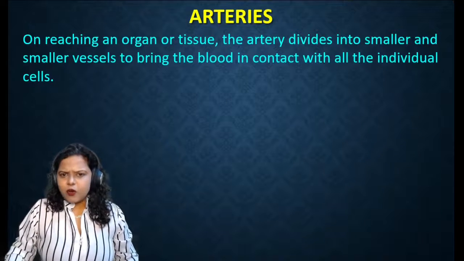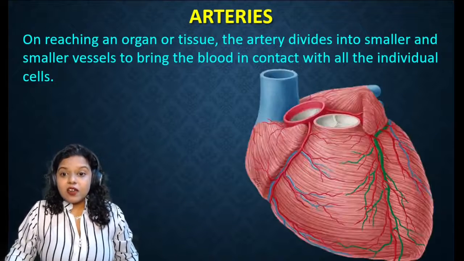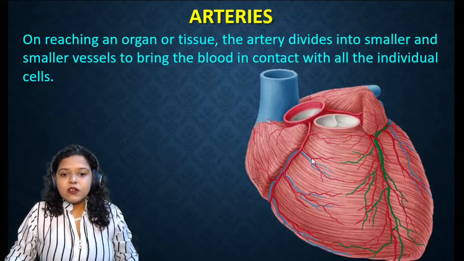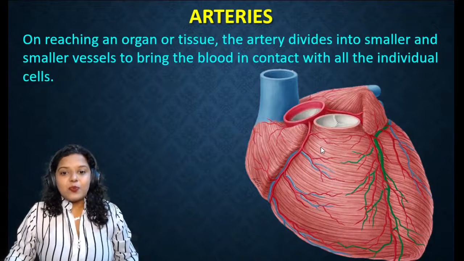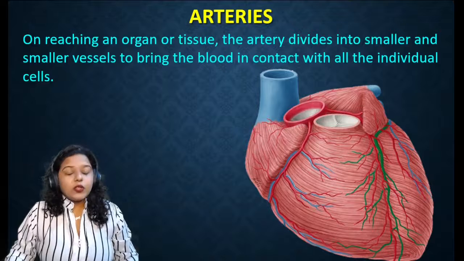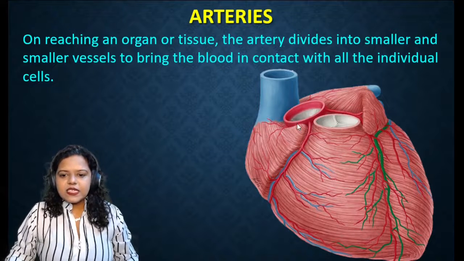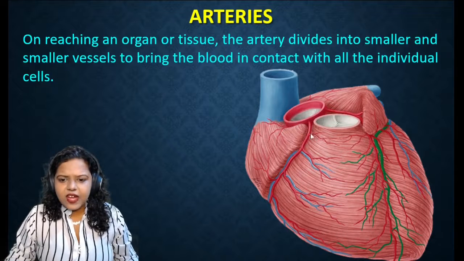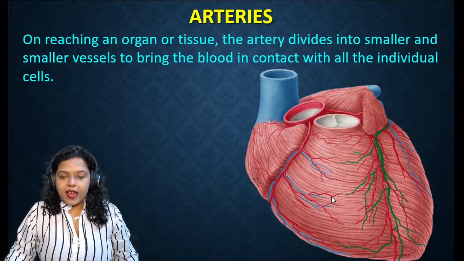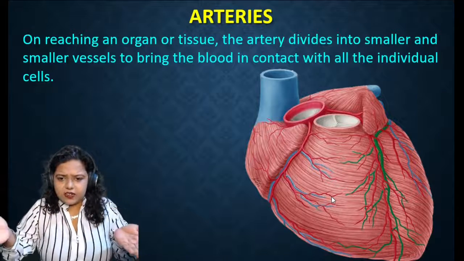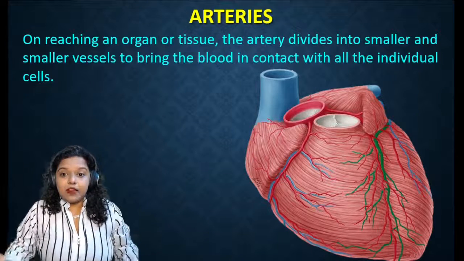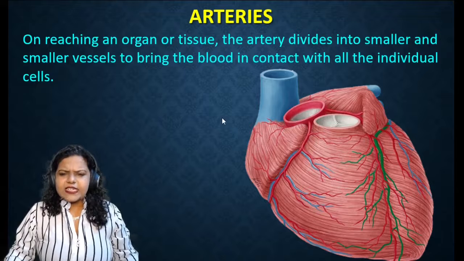On reaching an organ or tissue, the artery divides into smaller and smaller vessels to bring the blood in contact with all the individual cells. You can observe this is the artery, and then the artery divides and redivides and keeps redividing. Why? Because it will make smaller channels so that the blood can reach each and every tiny cell in your body.